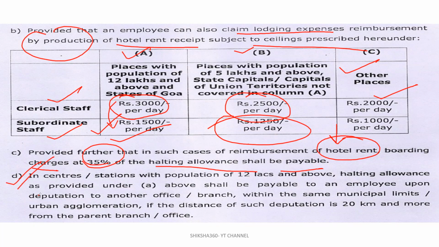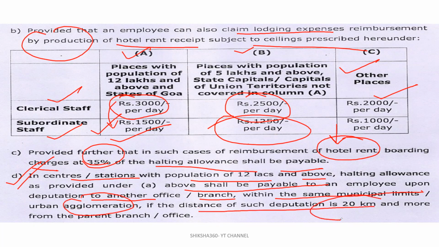Next, important point. Clear? When you claim the halting allowance, what is the condition they have specifically mentioned, in the same city or at any other place? So in centers or stations with a population of 12 lakh and above, halting allowance as provided shall be payable to an employee upon deputation to another branch or office within the same municipal limits or urban agglomeration if the distance of such a deputation is 20 kilometers and more from the parent branch or office.